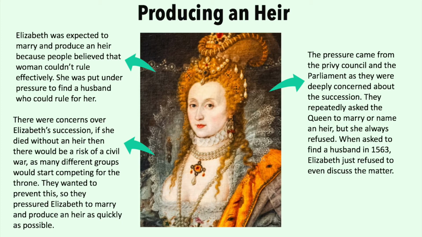The pressure came from the Privy Council and the Parliament, as they were deeply concerned about the succession. They repeatedly asked the Queen to marry or name an heir, but she always refused. When asked to find a husband in 1563, Elizabeth just refused to even discuss the matter.